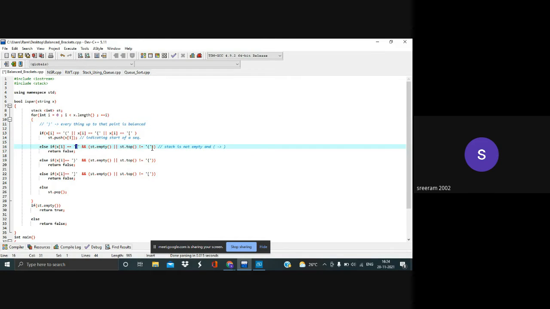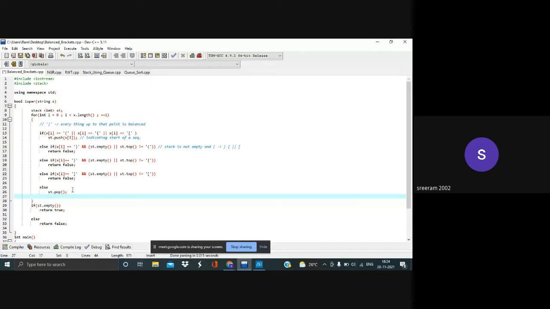Okay, let's say that the topmost element is something like this, or the topmost element is a square bracket. Okay, topmost element is a square bracket, but it is not an open bracket. So we'll be returning false. The same goes with this.